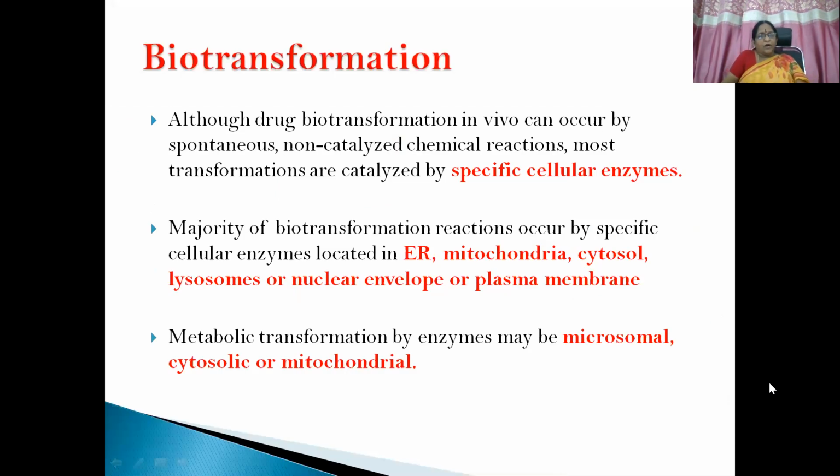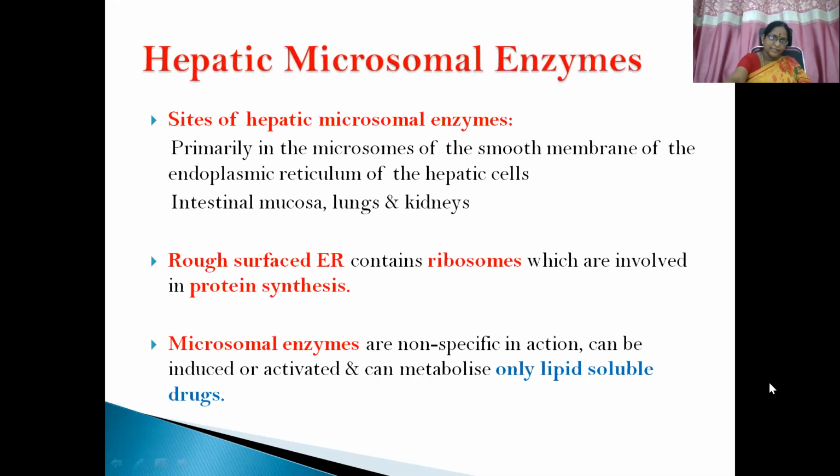Although drug biotransformation in vivo can occur by spontaneous, non-catalyzed chemical reactions, most transformations are catalyzed by specific cellular enzymes. The majority of biotransformation reactions occur by specific cellular enzymes located in the endoplasmic reticulum, mitochondria, cytosol, lysosomes, nuclear envelope, or even plasma membrane. These metabolic transformations by enzymes may be microsomal, cytosolic, or even mitochondrial. We'll see the types of reactions in subsequent slides.